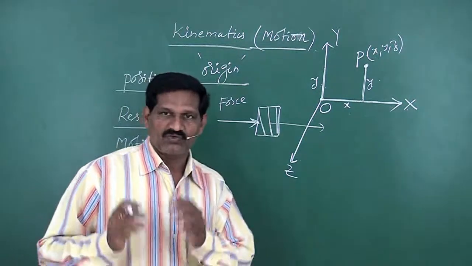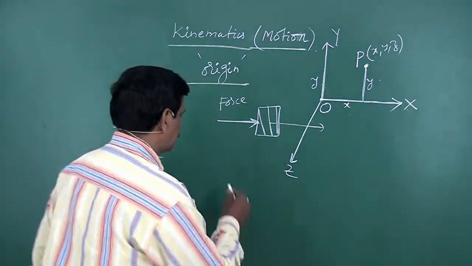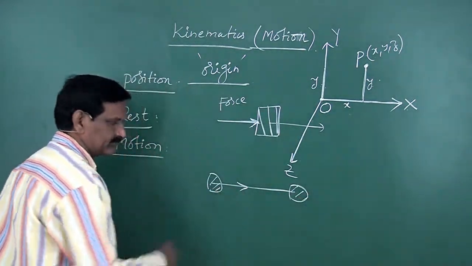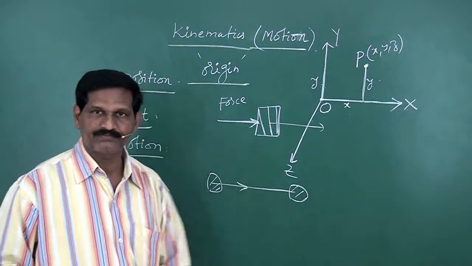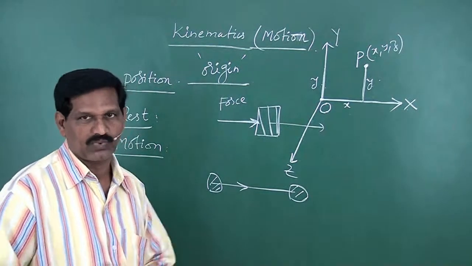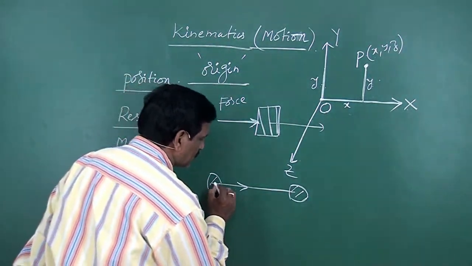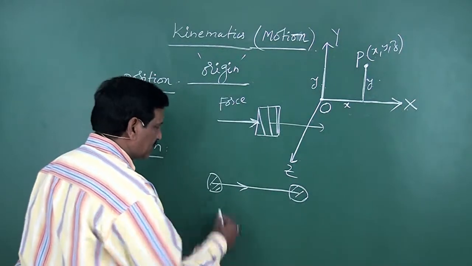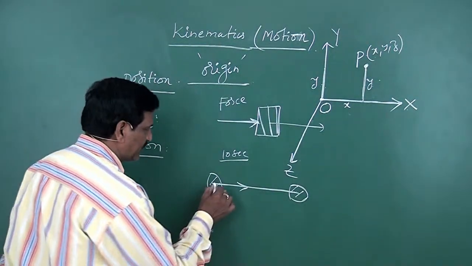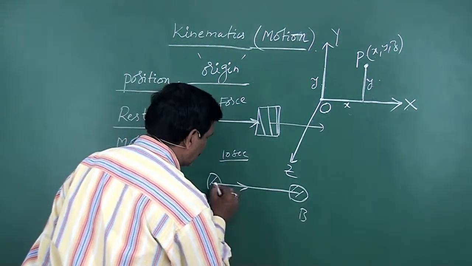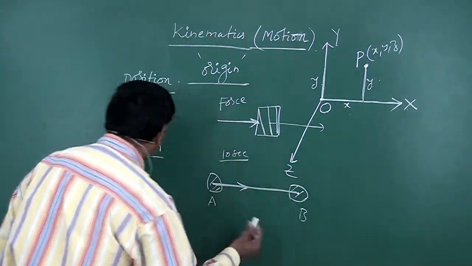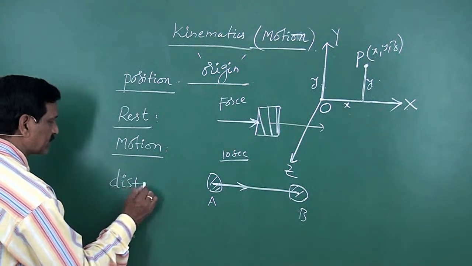Now comes the case when the body is in motion. Say, for example, this is the body, and it is in motion. When the body is in motion, the position of the body changes and hence it follows a particular path. For example, if this body moves along this straight line, then it covers this path. Suppose during 10 seconds this body moves from A to B along this path, then the length of this path is called distance. So you have distance.